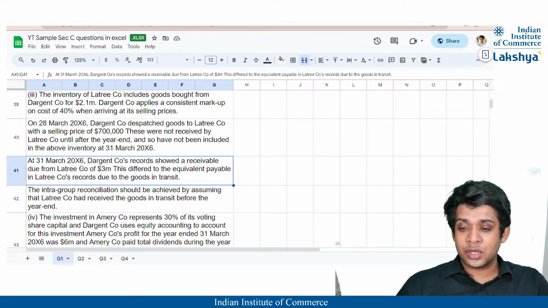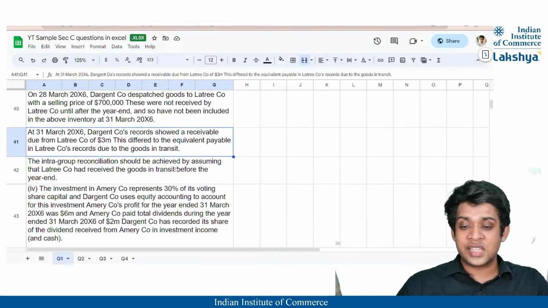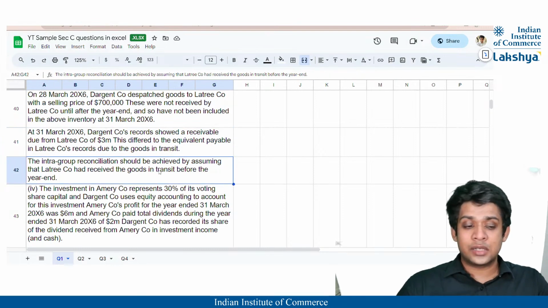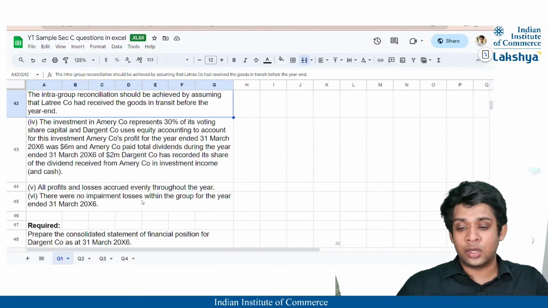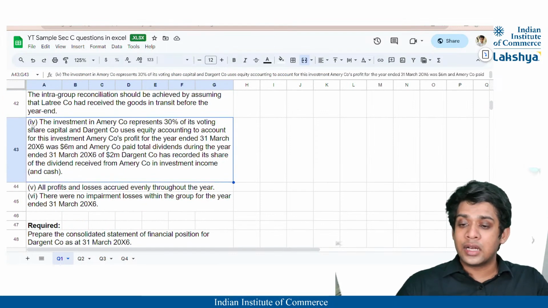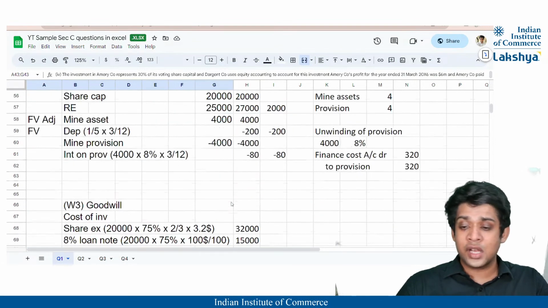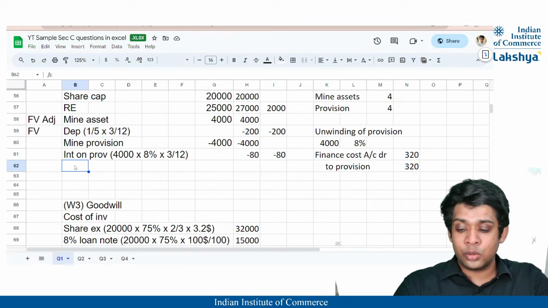At 31st March 2006, Dargent Company's records show a receivable. Okay, this is an adjustment in the current accounts, on the face of the statement of financial position, correct? So this also is not affecting my working note 2, right? And these are goods in transit. This is also an effect on the face, right? Lastly, the investment. Okay, this is for the investment in associate adjustment. So this is also not affecting. So I think we are done with our working note 2 here.